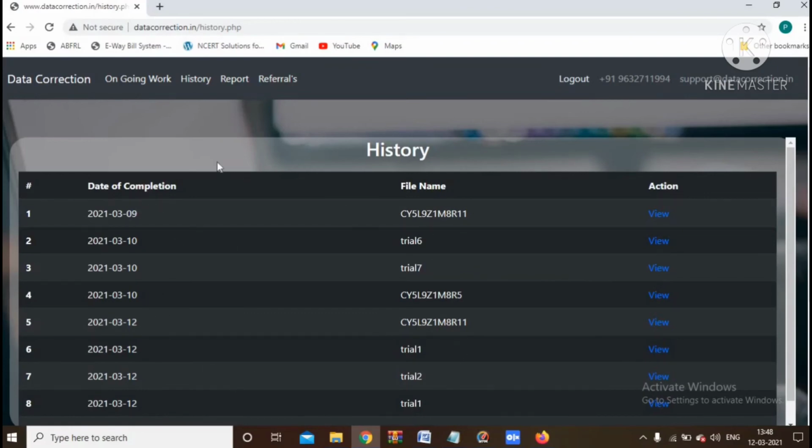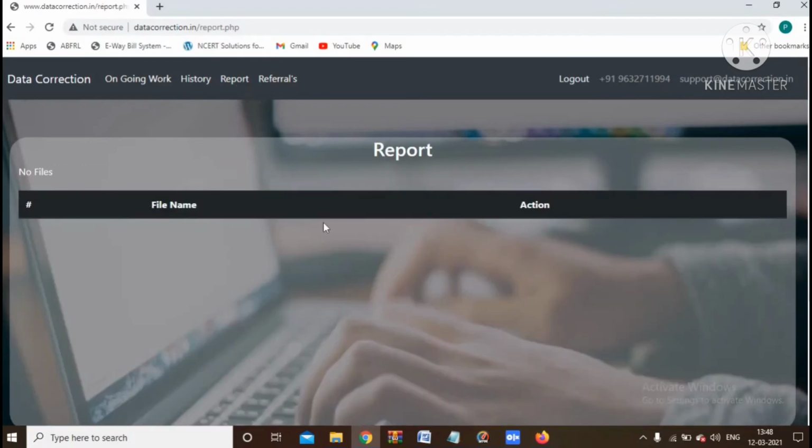If any errors occur in the lines or file, within a week those errors will be reflected in the report section. You can refer your friends only one time. For payment details, just log out.